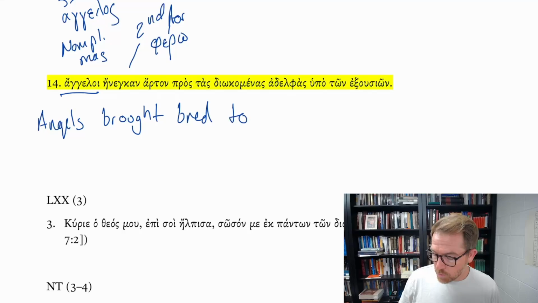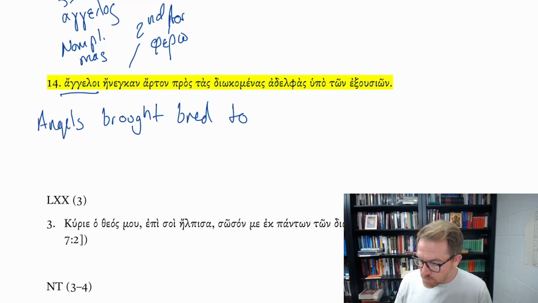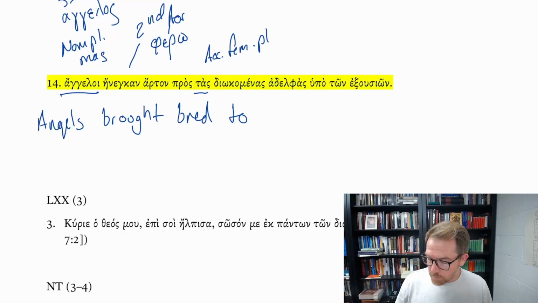pros, to, and pros gets the accusative, tas diokomenas adelphas hupo ton exousion. So tas is the accusative feminine plural. In this case, we have this participle in the attributive position. Notice the definite article is directly in front of the participle, and then we have a noun of the same case, number, and gender, feminine accusative plural.